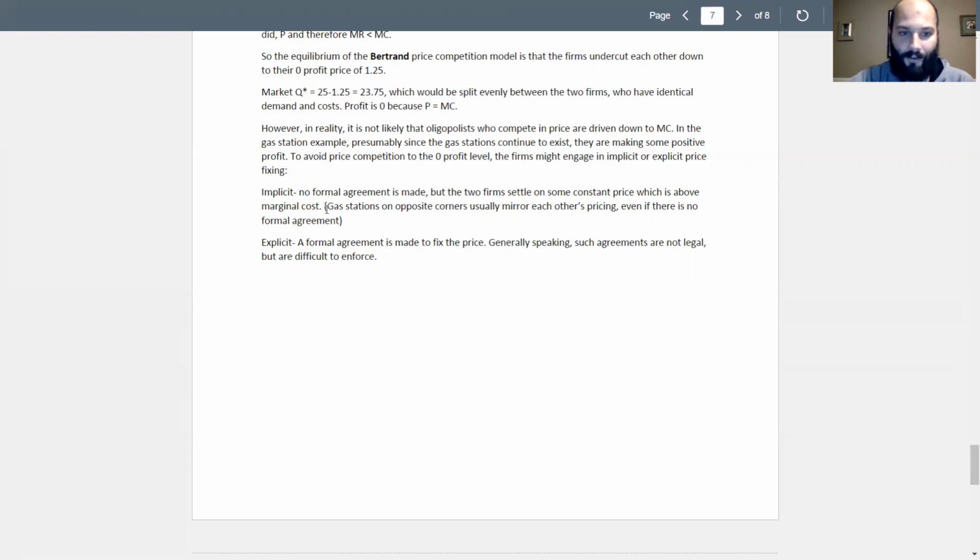Again, you'll see gas stations doing this. Right, they post their prices on the corners, and usually they're pretty much the same. I think in general they haven't actually made a contract or a formal agreement about that. This is just sort of like an unspoken agreement that the prices are going to be about the same at the two gas stations. And then in an explicit agreement, a formal agreement is actually made to fix the price, and oftentimes firms might like to make some sort of explicit agreement to fix the price to, say, the monopoly price. Generally speaking, these agreements are not legal, but they're difficult to identify and enforce.